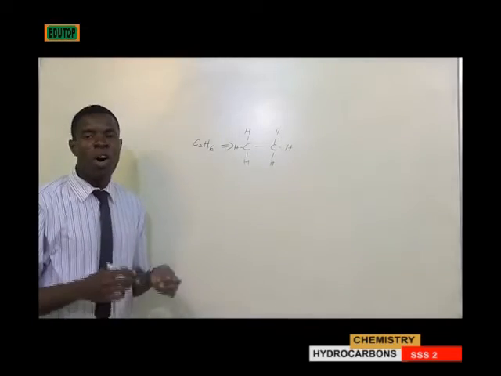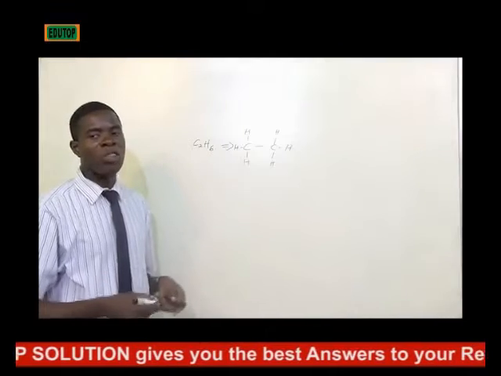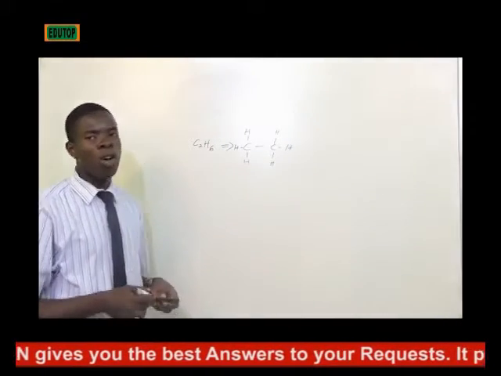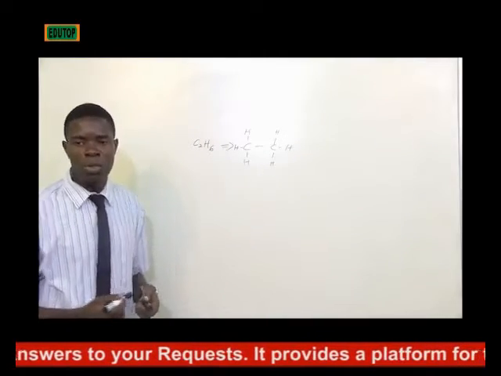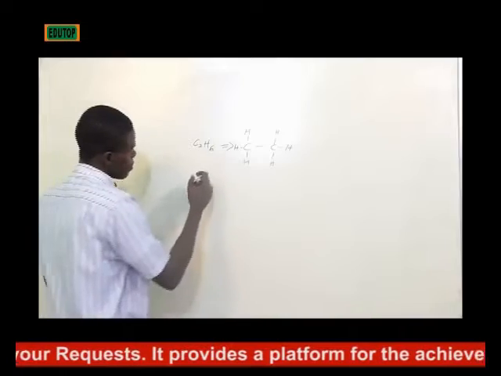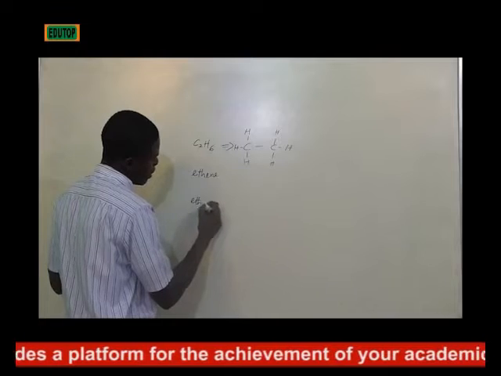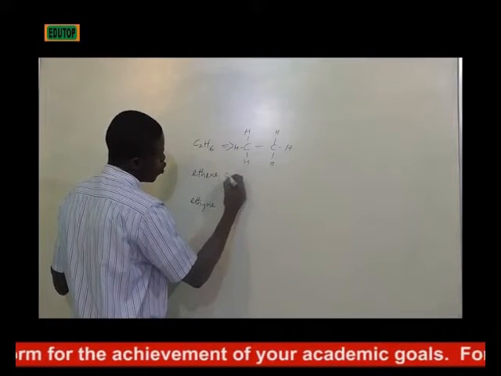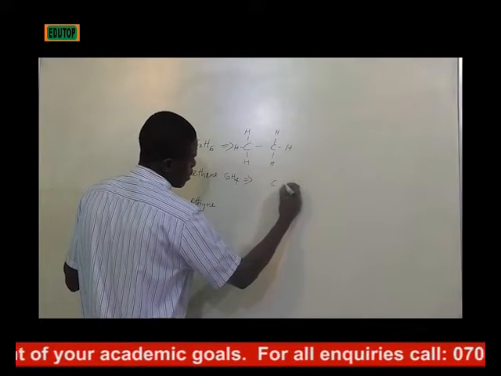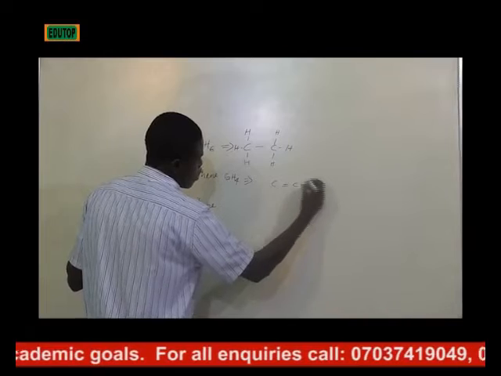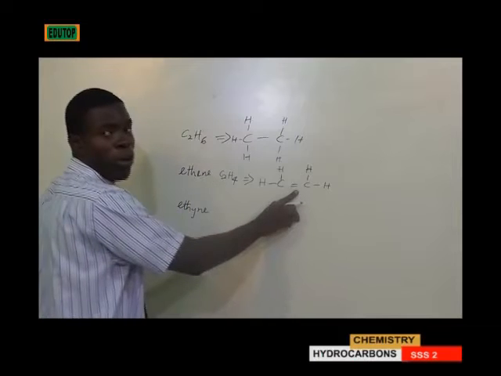Unsaturated compounds. Unsaturated compounds are organic compounds whose atoms are joined by double or triple covalent bonds. Examples are ethene and ethyne. In the case of ethene, which is C2H4, it will be seen here that you have a double bond.